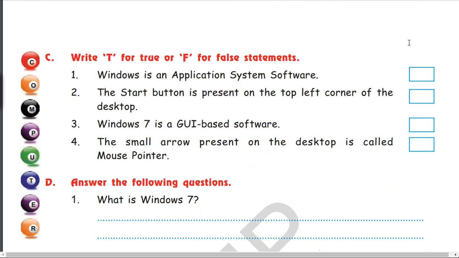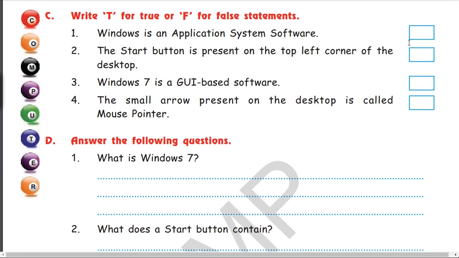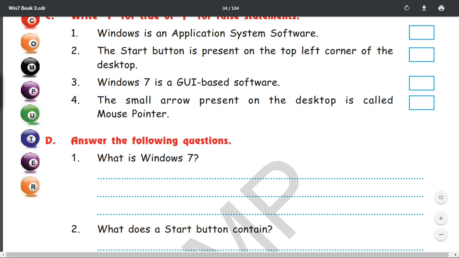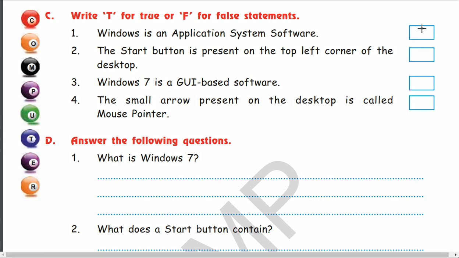Now true or false. Windows is an application system software. Okay, what is the answer? False. It is not an application software. Start button is present on the top left corner of the desktop. The answer is true. Windows 7 is a GUI based software. The answer is true. The small arrow present on the desktop is called the mouse pointer. The answer is true.